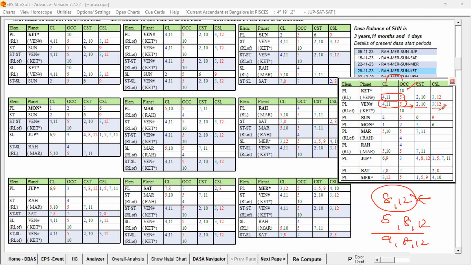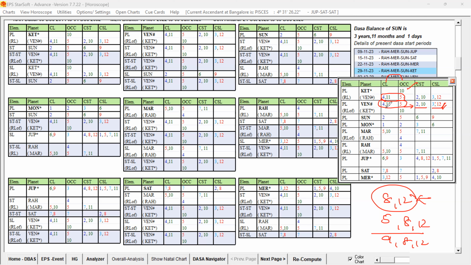12 is indicating some weakness, but 3rd house is favorable for the Lagna's activities and service for the communication and service. That is all good. Venus 4, 11, 5, 2 and 10 and 3. 12 indicating some sort of weakness. So we cannot come to a conclusion what the impact of the 12 will be, but it is having some weakness, but not detrimental. So that Venus is going to be a favorable one because 4, 11 and 5, 2, 10 star lord and 3rd cuspal sublord and some weakness there at the 12th cuspal sublord.